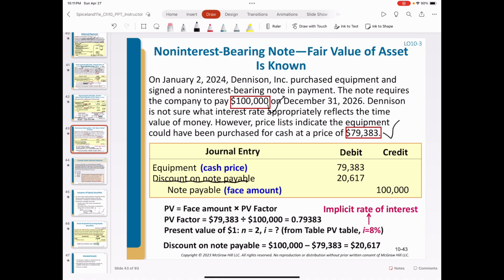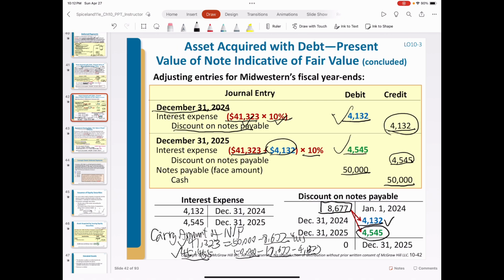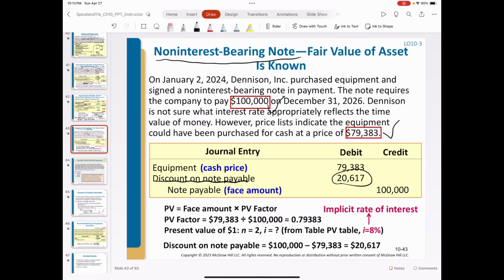That's for the zero interest bearing note. Again, this amount will be amortized similarly to this example in the next 2 years. When the discount on notes payable is fully amortized, the balance of this account will be 0. Then the company will debit notes payable 100,000 and credit cash 100,000.